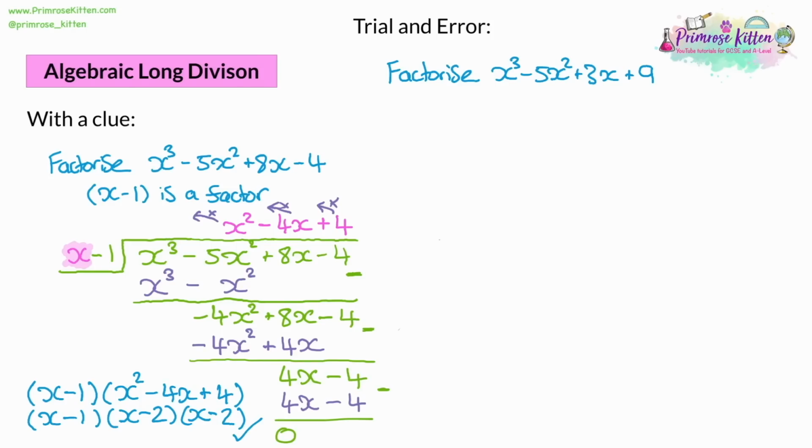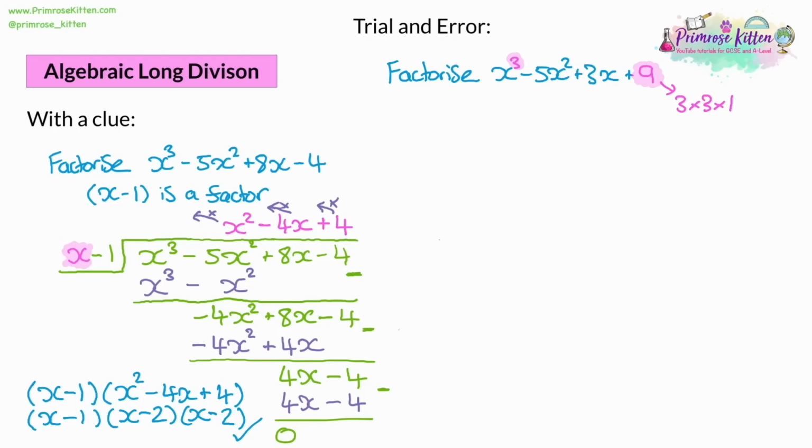Well, a good thing to look at first is the number at the end. We've got a 9 at the end, and it's cubic, so we're going to have 3 brackets. So we're going to think, which 3 numbers are going to multiply together to make the 9? You don't have a lot of options, really. For 9, you could have 3 times 3 times 1, for example.